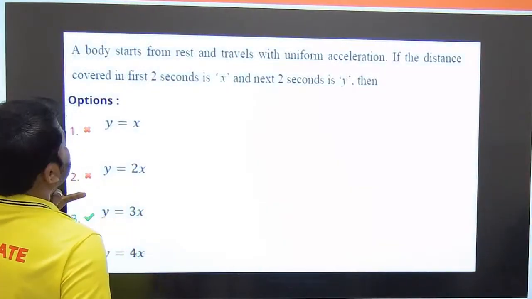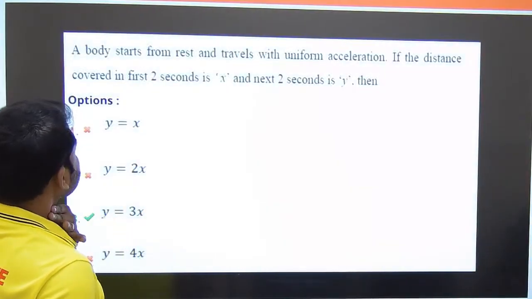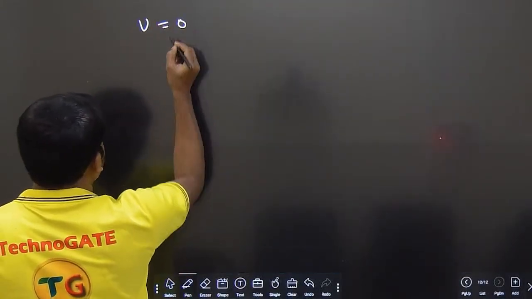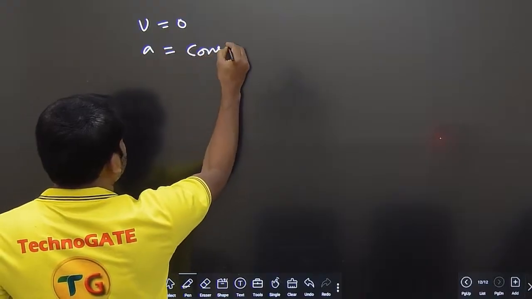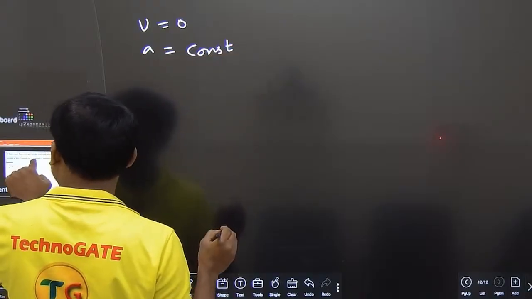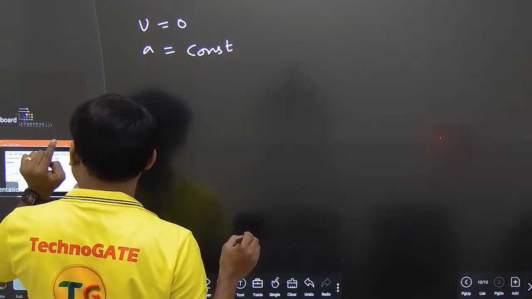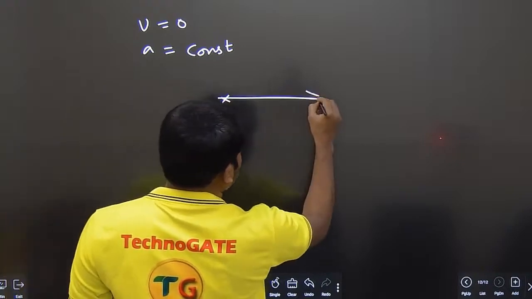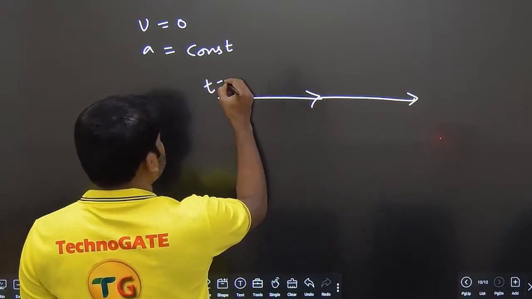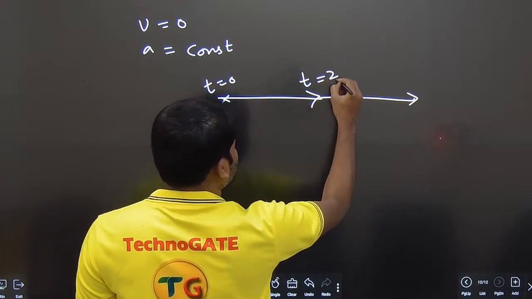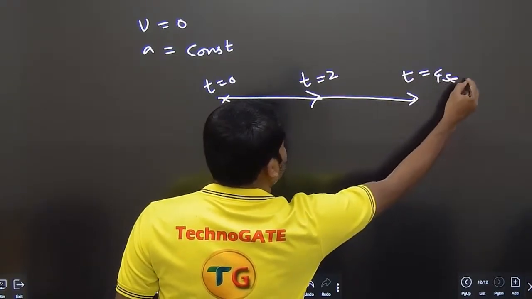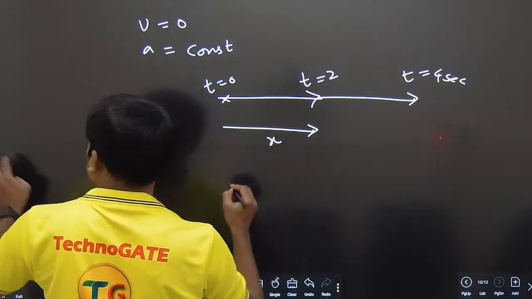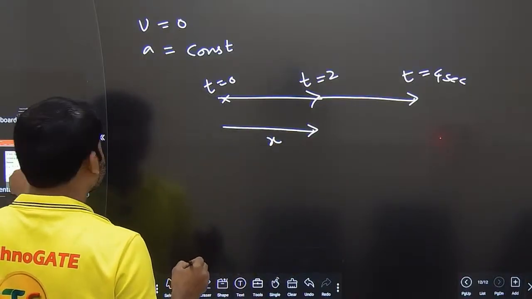Let me take the data given here. A body starts from rest, u is equal to 0, acceleration is constant. The body starts from rest and travels with uniform acceleration, if the distance covered in first 2 seconds is x. So it is like this. See, t is equal to 0, t is equal to 2 seconds, t is equal to 4 seconds. Okay? In the first 2 seconds it has covered a distance of x.